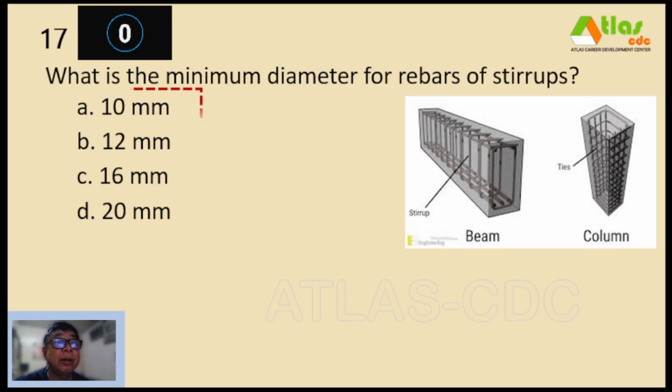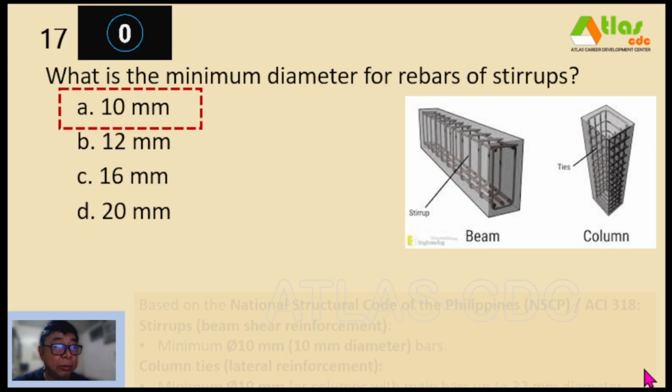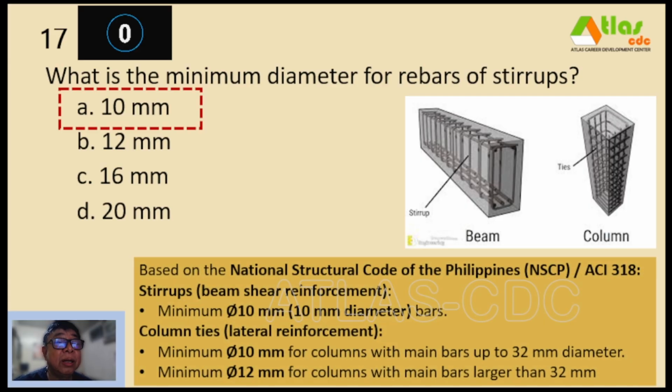And our correct answer is letter A, 10 mm. So stirrups are for beams and ties are for columns. Based on the National Structural Code of the Philippines, NSCP, and ACI 318, stirrups for beam shear reinforcement are minimum 10 mm diameter bars, and column ties for lateral reinforcement are a minimum of 10 mm for columns with main bars up to 32 mm diameter, and a minimum of 12 mm diameter for columns with main bars larger than 32 mm.